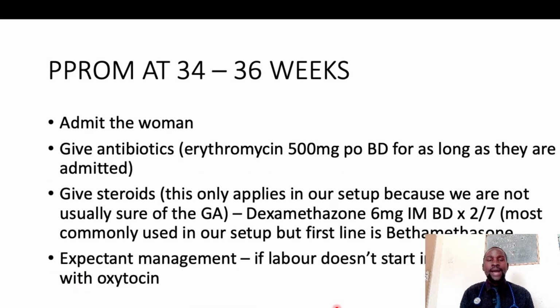If you have PPROM at 34 to 36 weeks, what do you do? You admit this woman and give them antibiotics. The antibiotic that we give is erythromycin, as I said. It's given at 500 milligrams orally, twice daily, for as long as these patients are admitted. So you put them on these antibiotics. Then you also give steroids at 34 to 36 weeks.